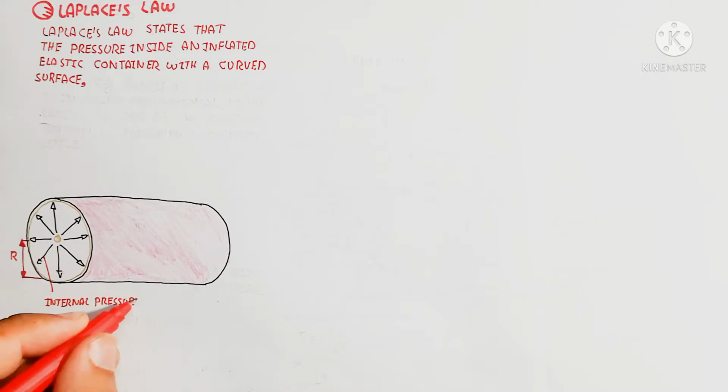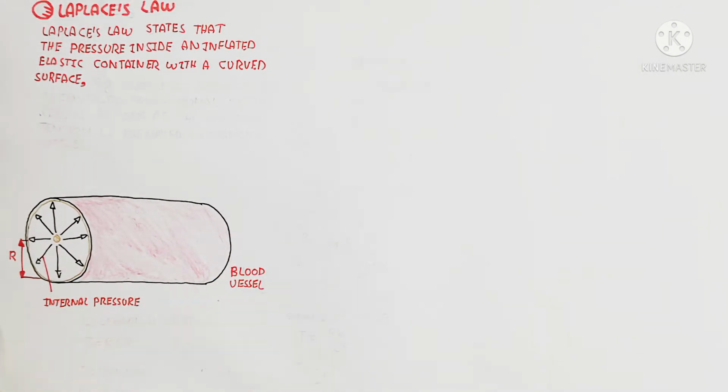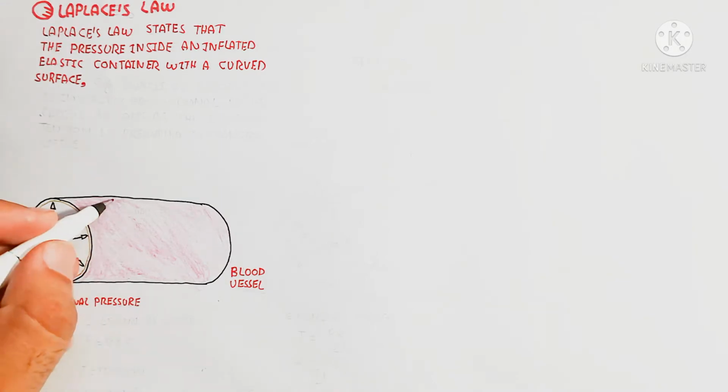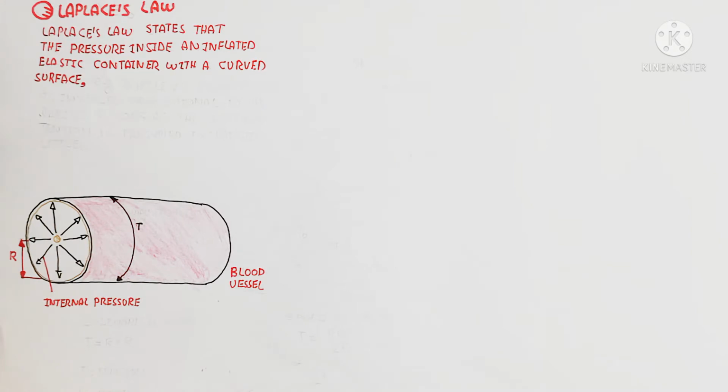The multiplication of the radius and pressure is equal to the tension.